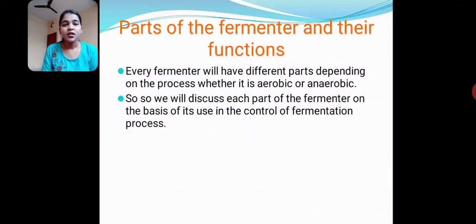So these are the types of fermenter, and next we will discuss the parts of the fermenter and their different functions. Every fermenter will have different parts depending on the process, whether it is aerobic or anaerobic. We will discuss each part of the fermenter, the basis of its use in the control of the fermentation process.